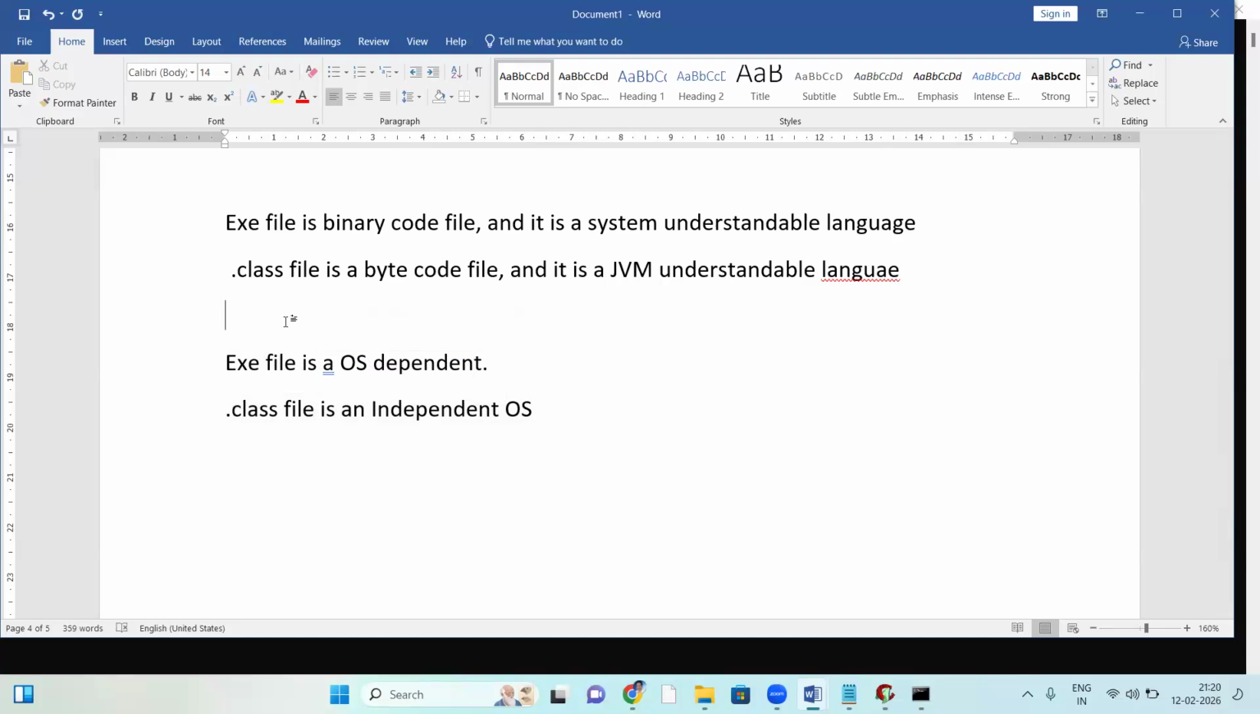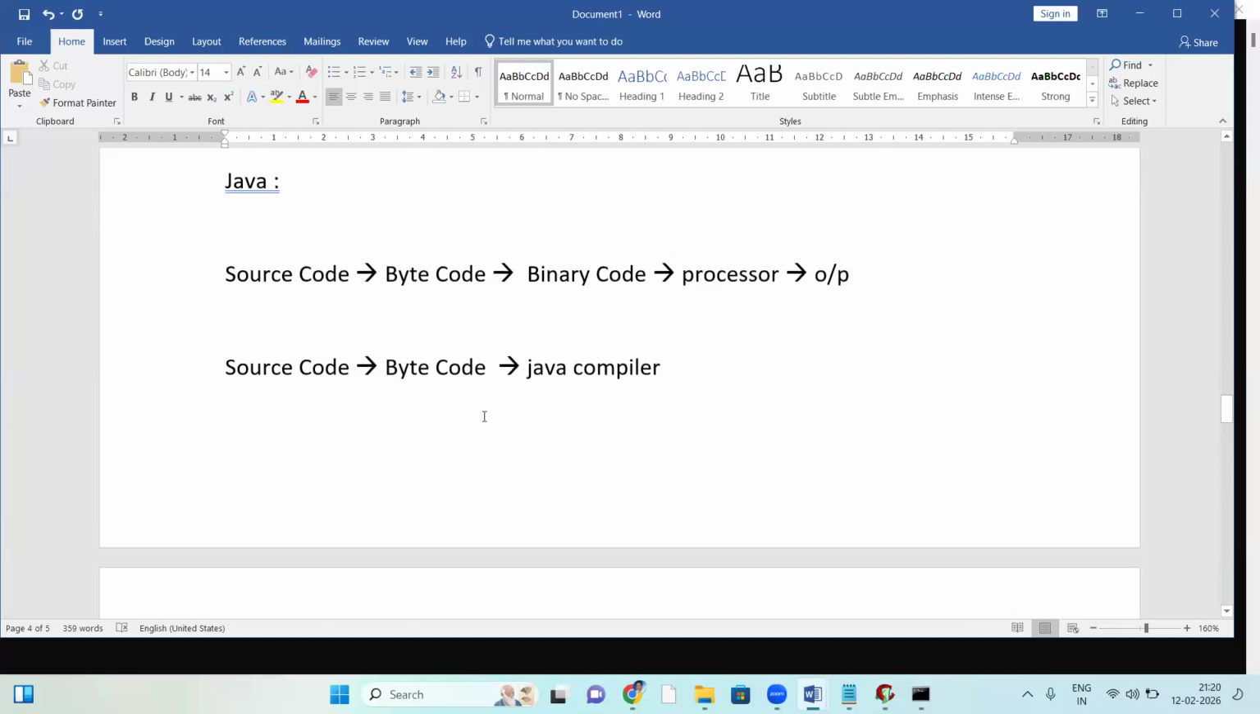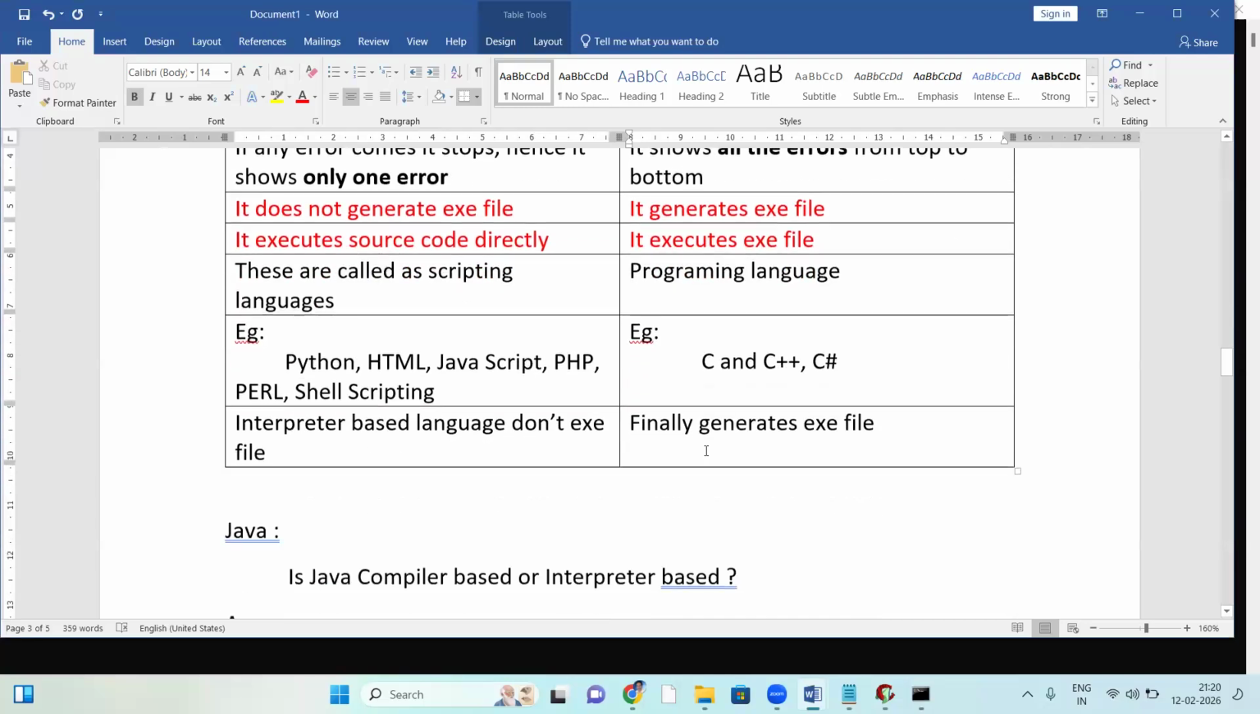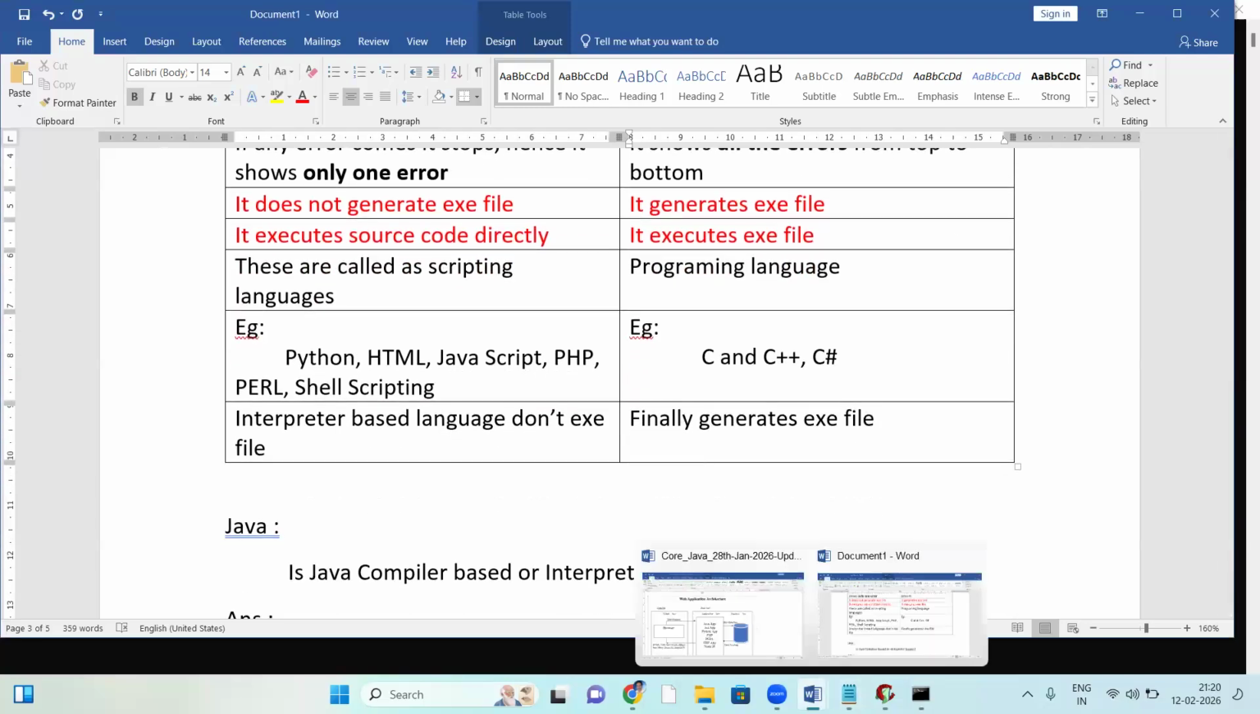It was almost a one hour session, a very interesting session. So that's all about the interpreter and compiler. Java depends on both the interpreter as well as the compiler. I hope you understand, guys.